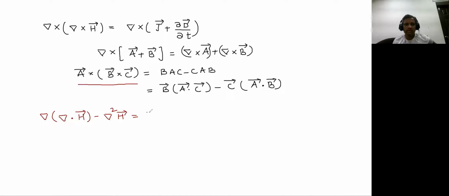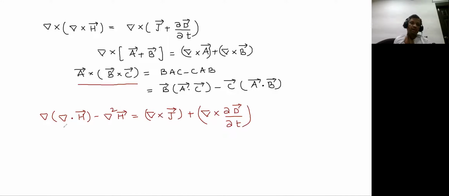You can expand it as del cross J, using the distributive property, plus del cross of dou D by dou T. Okay, so this will be getting it first. Now we'll have to check what is the value of this del cross H.